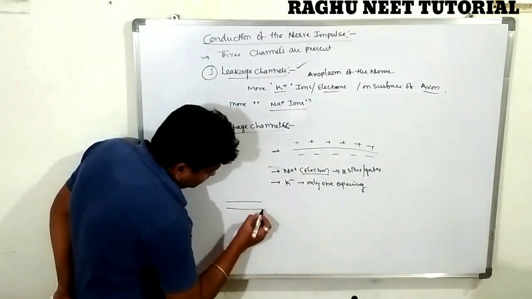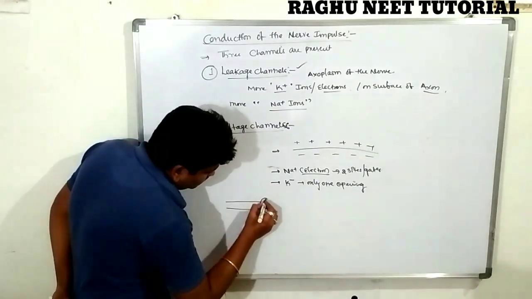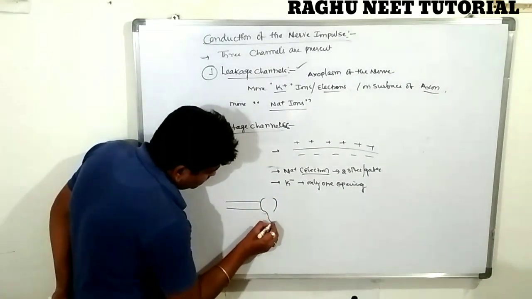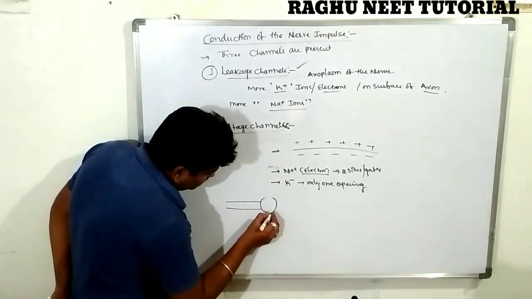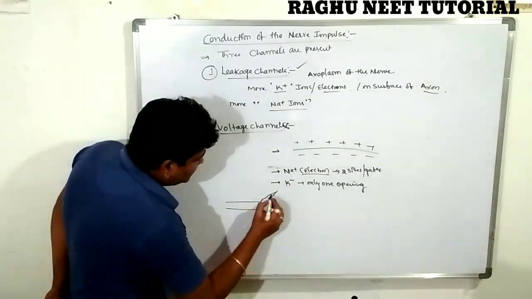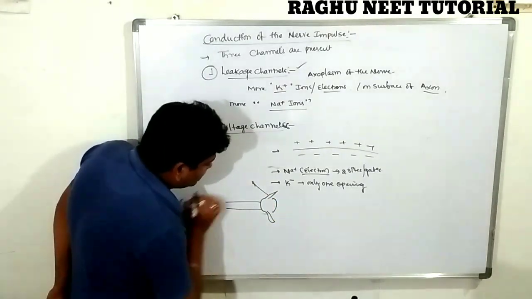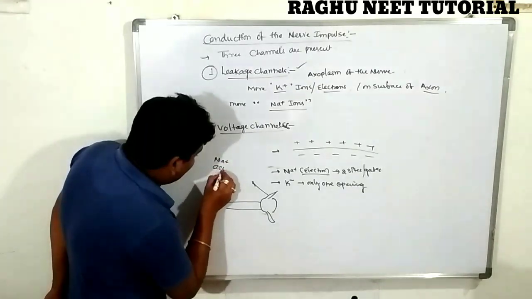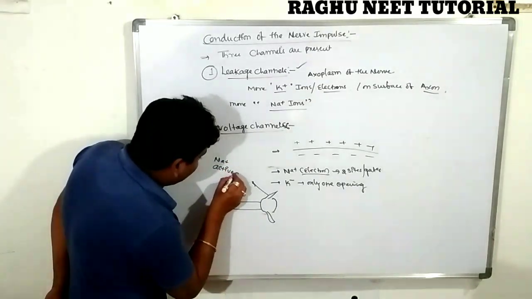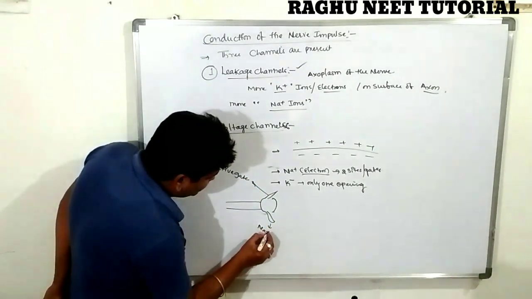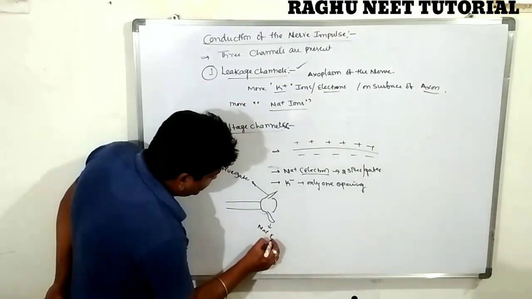This is a nerve. Clear? The anterior one is called the sodium activation gate. Below it is the sodium closed gate.